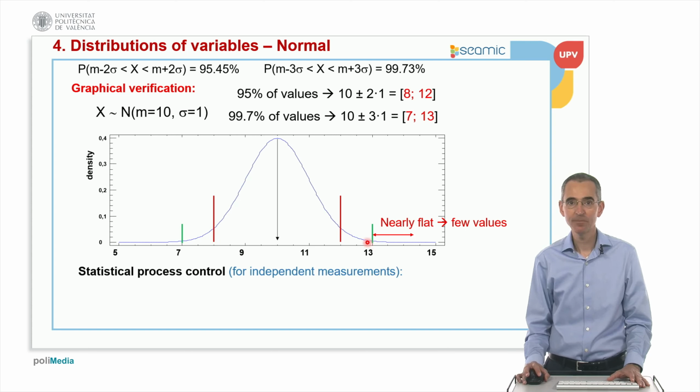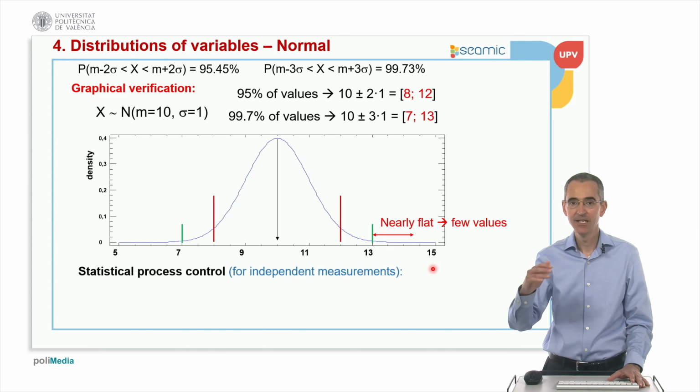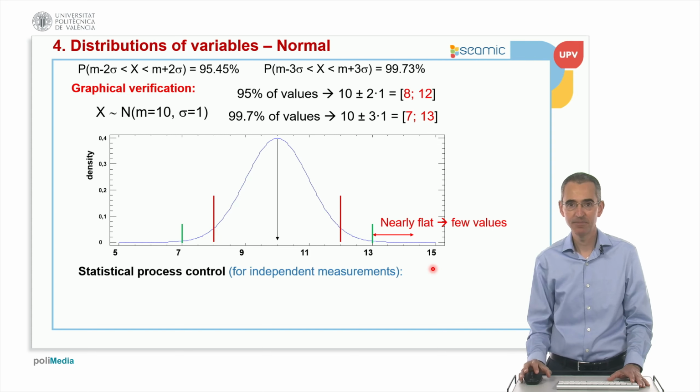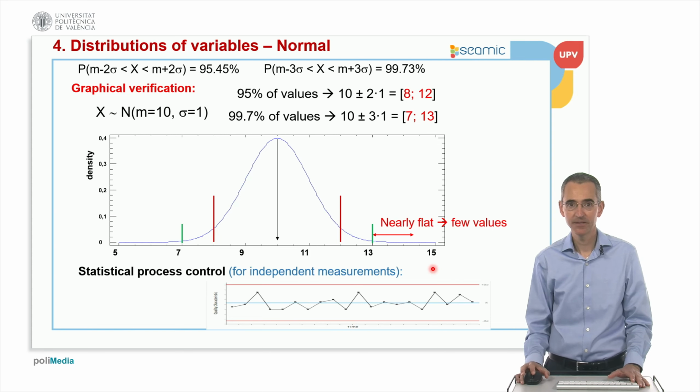Well, one application of this rule of 3 sigma is in statistical process control, when we have independent measures, values that are independent from the previous ones. Imagine that we have a sequence of random values that are independent, so each one is not affected by the previous values.